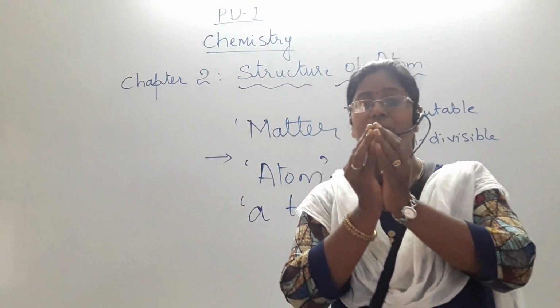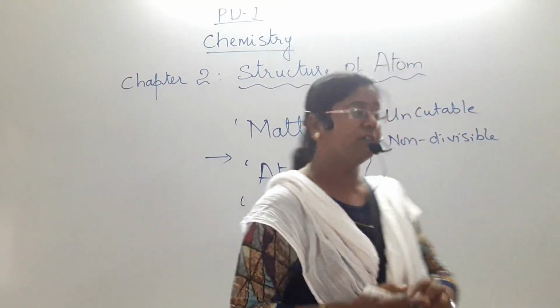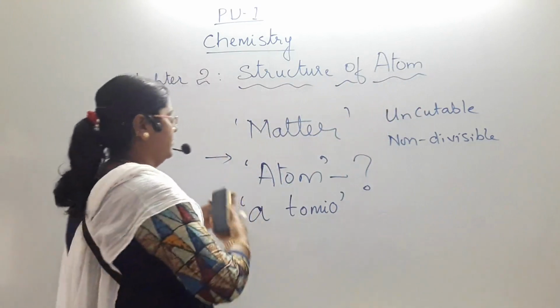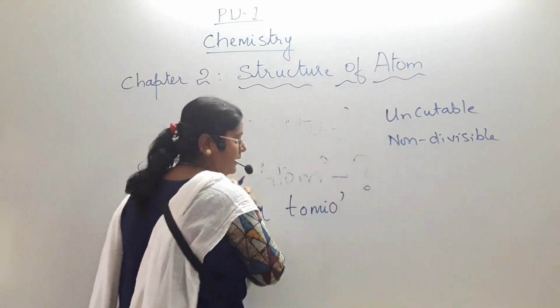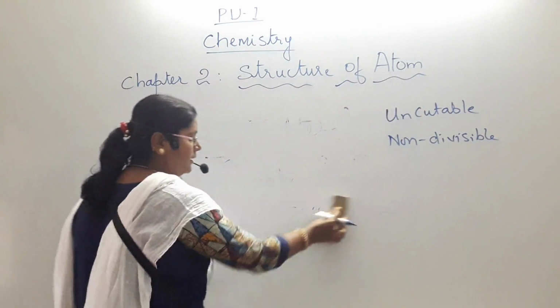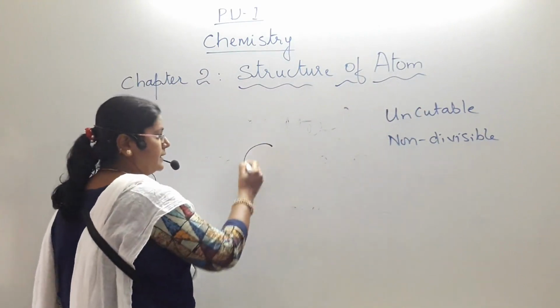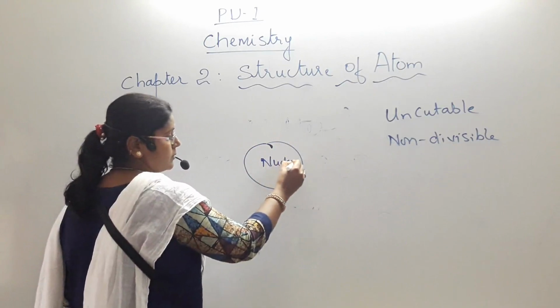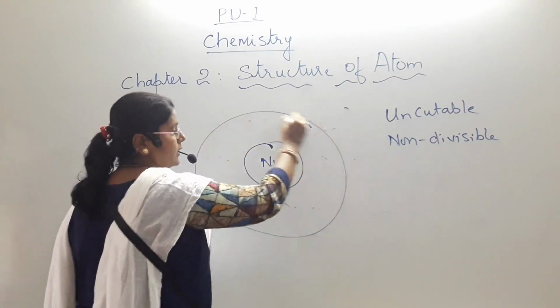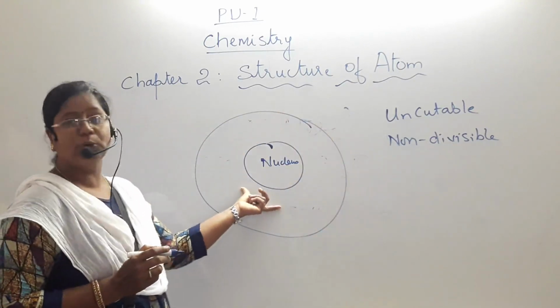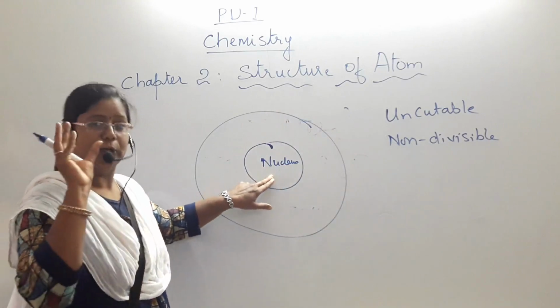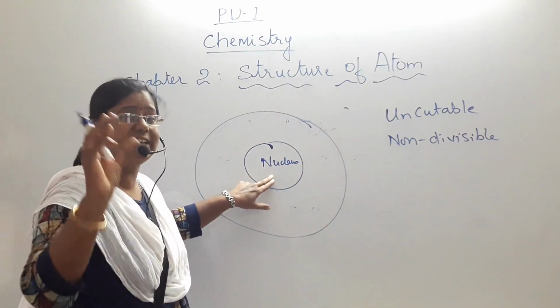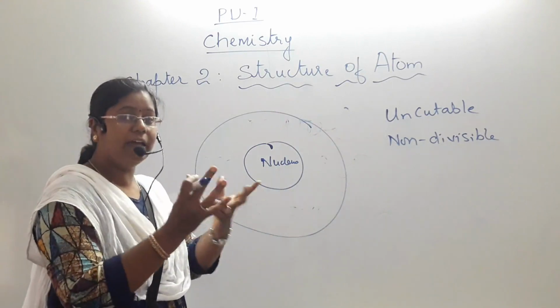Atom is a very fundamental part. At the center there is a nucleus. The nucleus is dense and heavy.